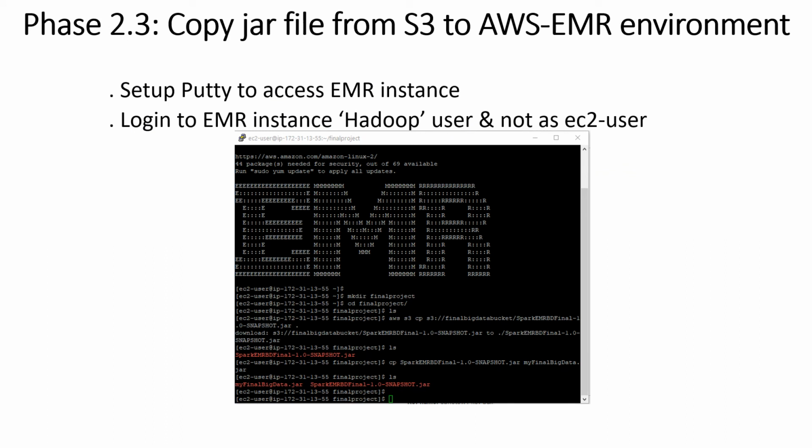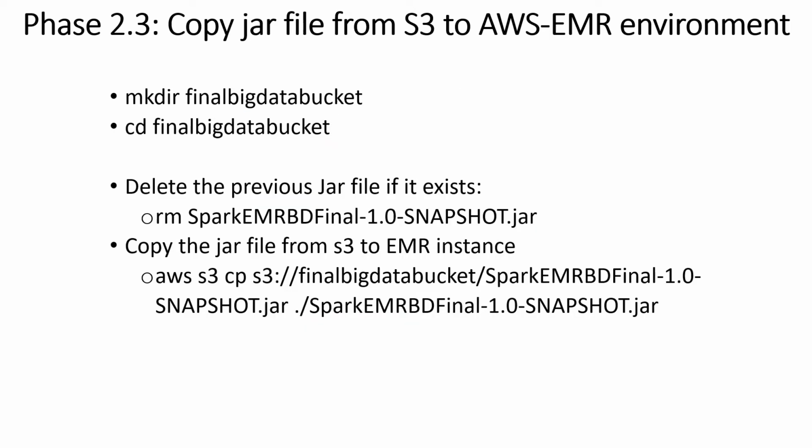Then I set up PuTTY to access the EMR instance. When I log into this instance, I use the user hadoop and not the typical EC2 user that I use for my EC2 instances. In my EMR instance, I created a directory called Final Big Data Bucket.